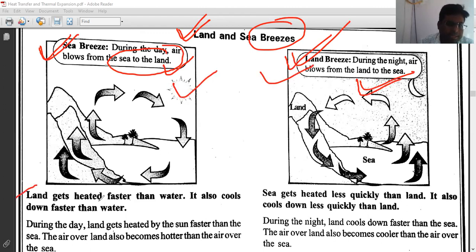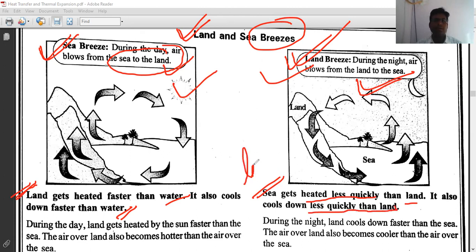Next point is land gets heated faster than water. So it also cools down faster than water, right? Land is made of solid particles, that's why it gets heated fast and cools down fast. On the other hand, sea gets heated less quickly than land. It also cools down more slowly than land because it is made up of liquid. So it takes time to warm up and also takes time to cool down. Right, up to this point first.